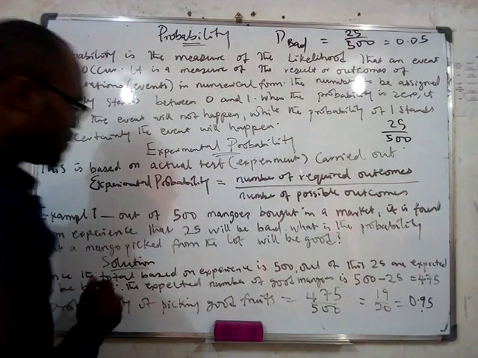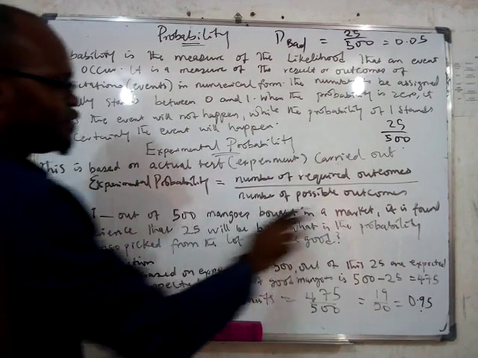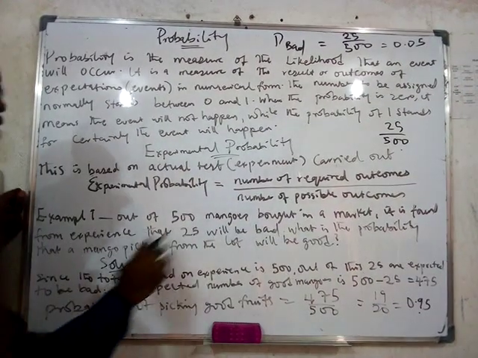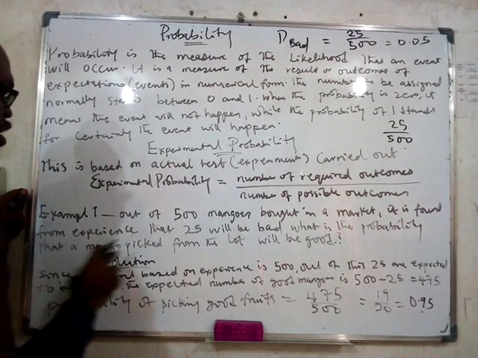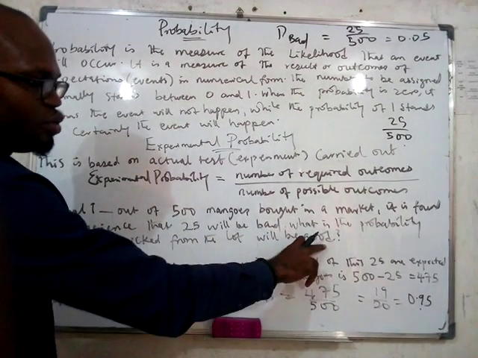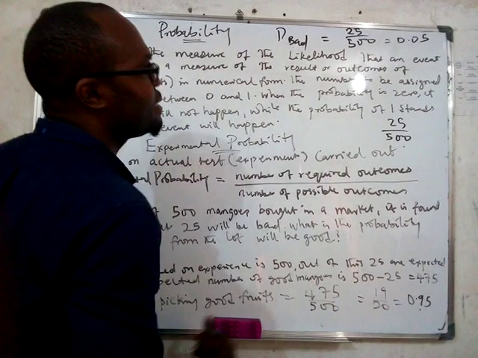Is that clear? But now they say out of the 500 mangoes bought in the market, it is found from experience that 25 will be bad. What is the probability of the mango being good? The one picked being good. What will be the answer now?